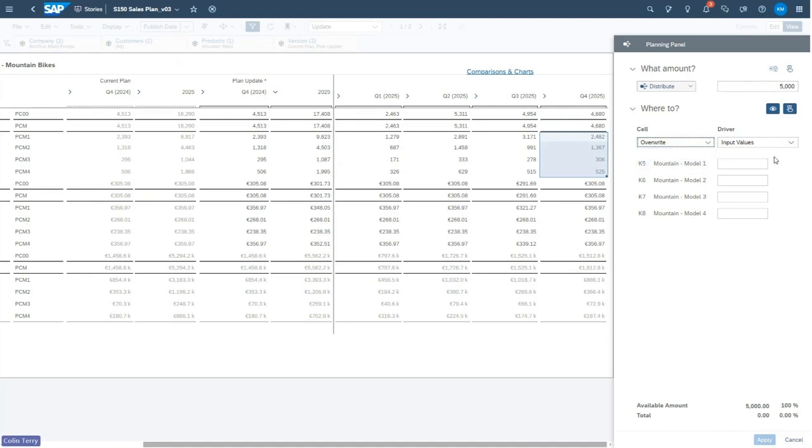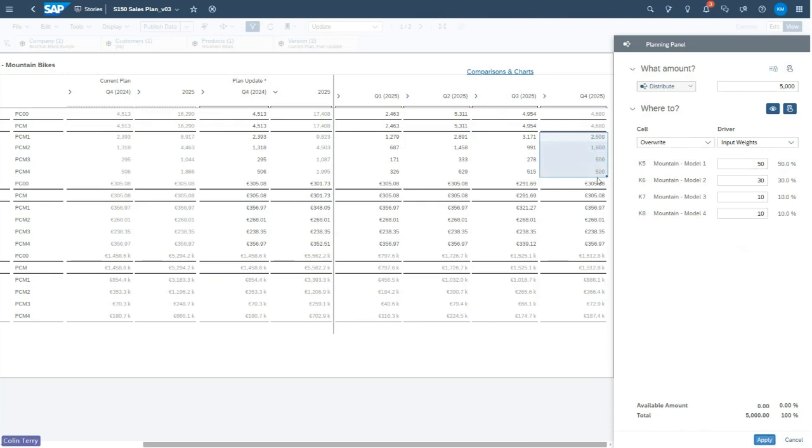And I can either put in values directly, so I can say I wanted 1,200 units in there, and then it will show me what's remaining to allocate. Or I could do it equally, or using the current proportions that are already entered. Or I could use some weightings to it. So I might say, I think 50% sales might go to model 1, 30 to 2, maybe 10 and 10.